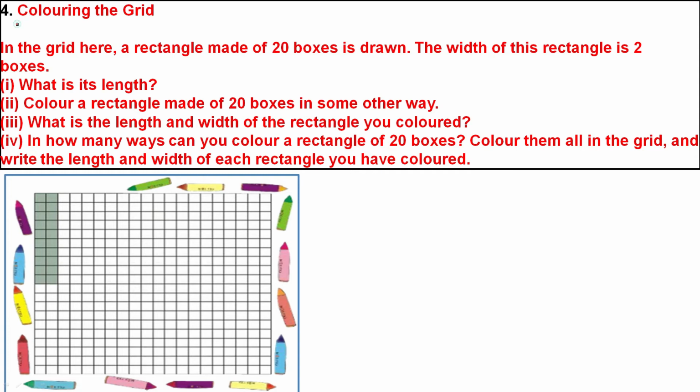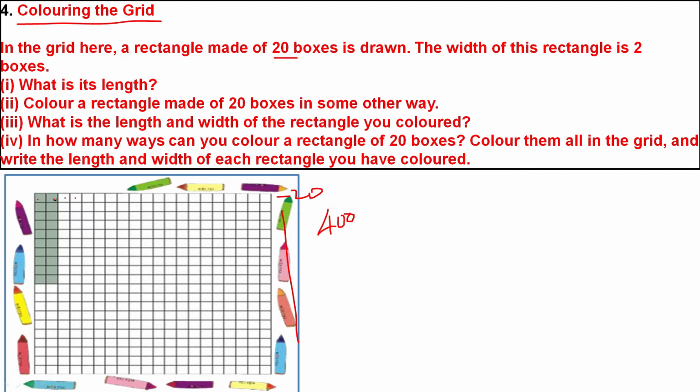Coloring the grid. We are going to give the color. In the grid here, a rectangle is made of 20 boxes. Here how many boxes are there? 1, 2, 3, 4, 20. So 20. Here also it is 20. Color a rectangle made of 20 boxes in some other way. What is here, 20, here 20, 20 20s are 400. I think 400 boxes are there.